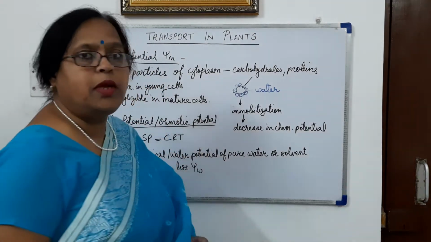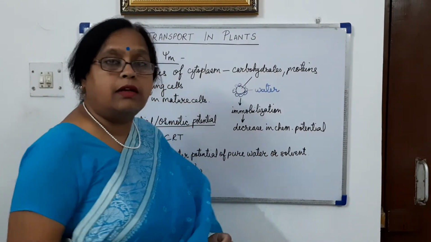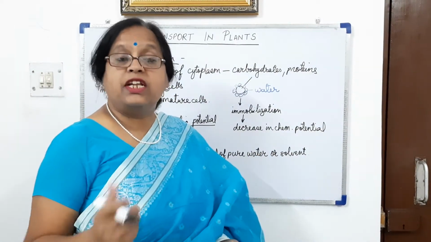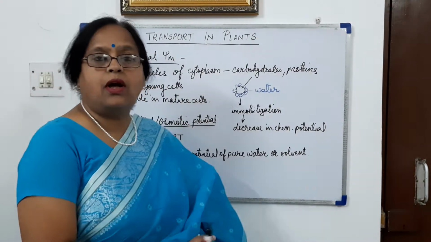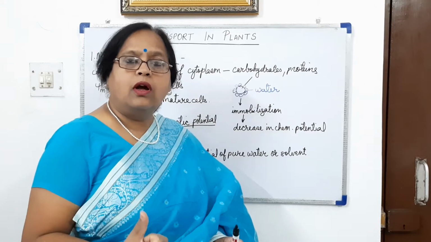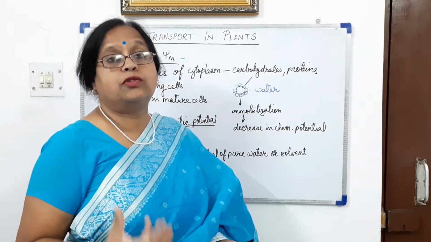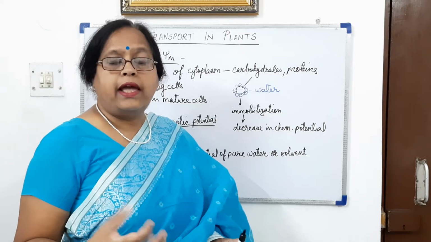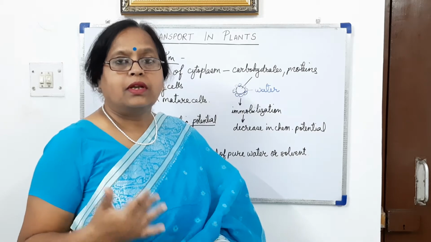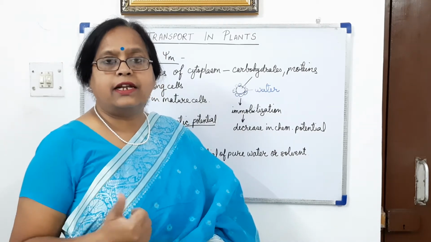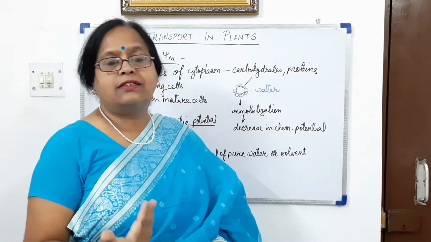Due to this immobilization, the potential of water decreases, because these molecules are adsorbed on the surface of colloidal substances and so do not move. We know that when molecules move randomly, they gain kinetic energy, and this causes the potential of water to increase.